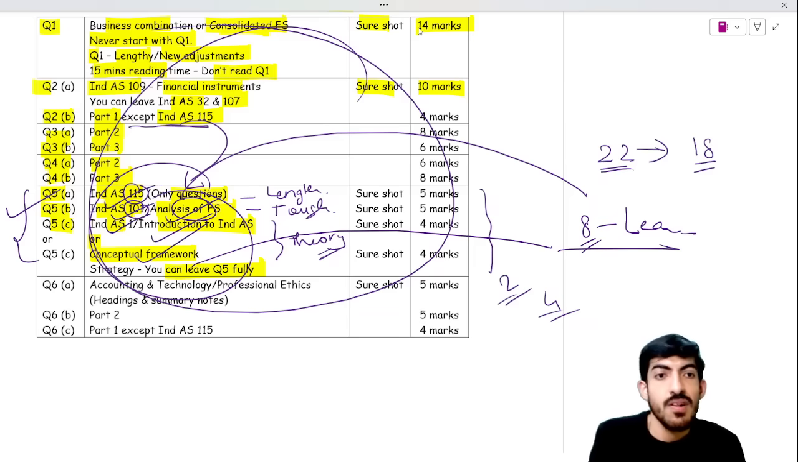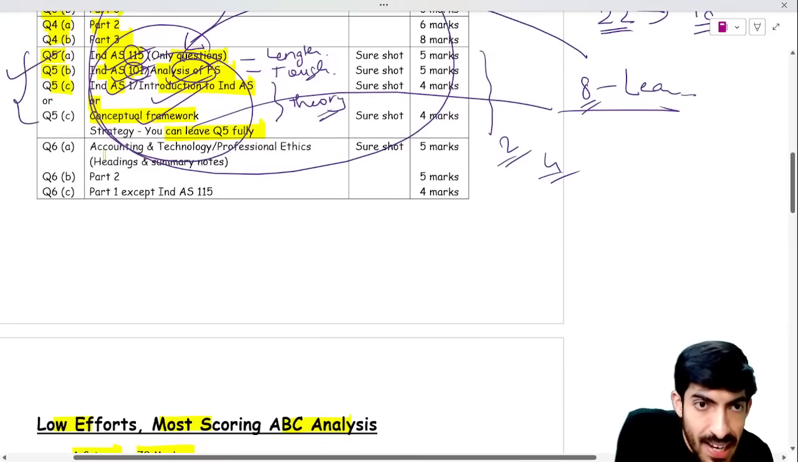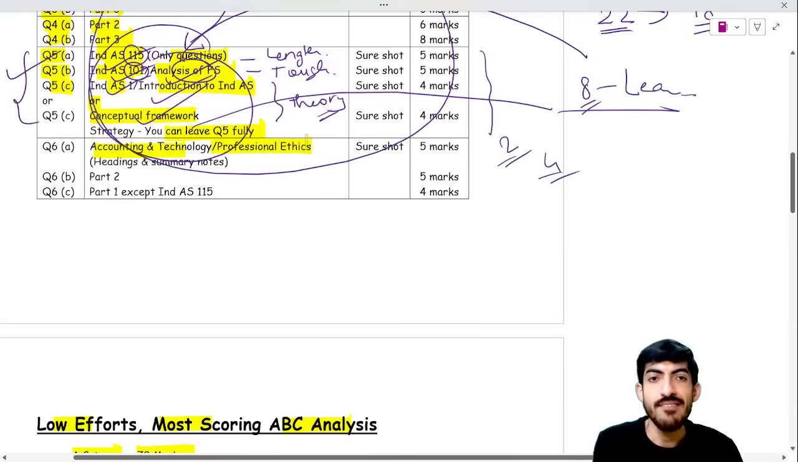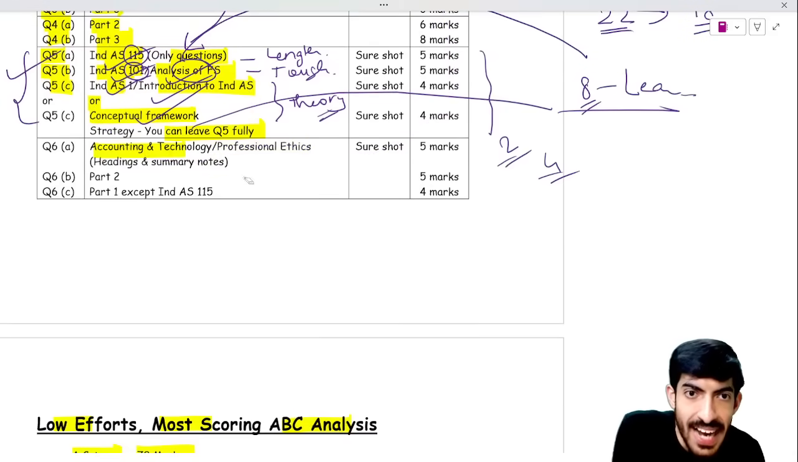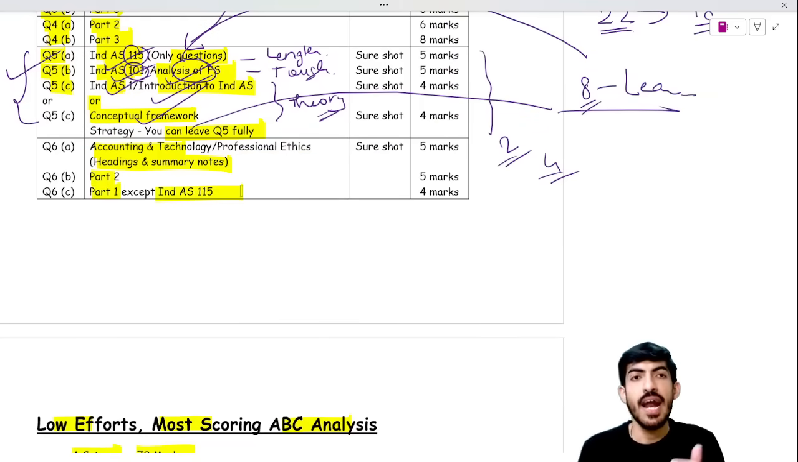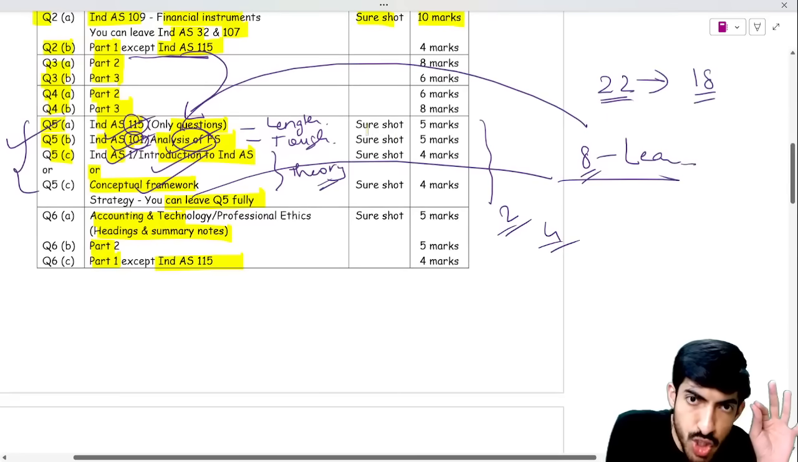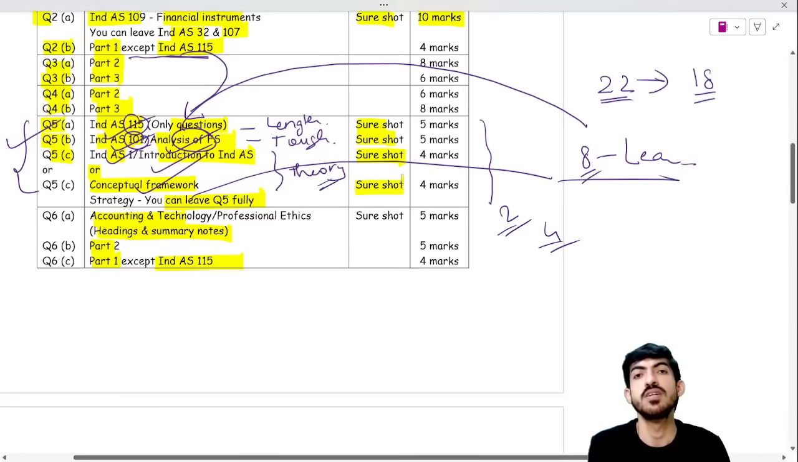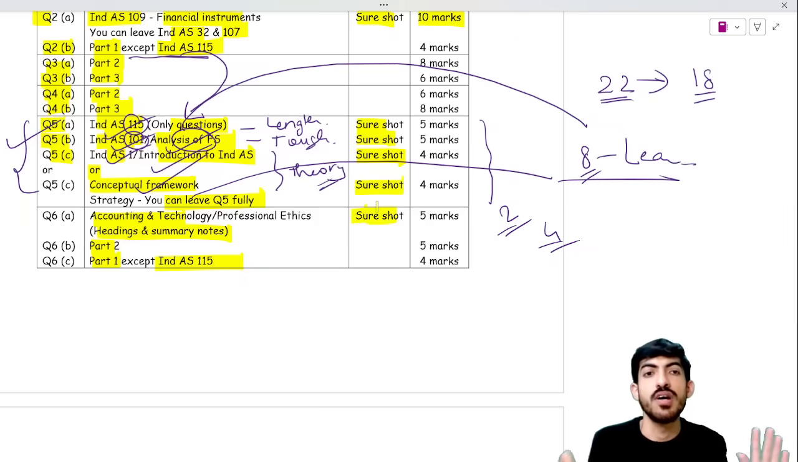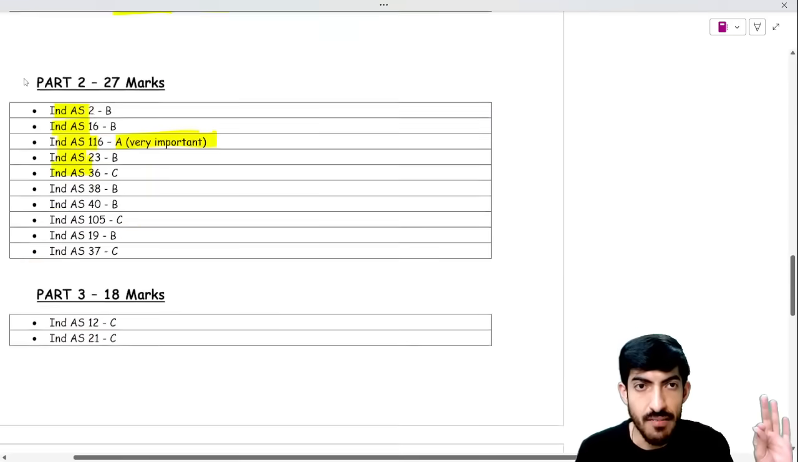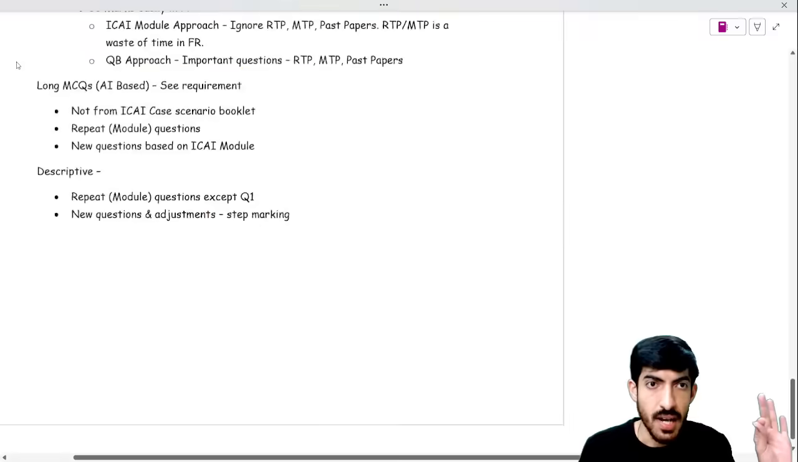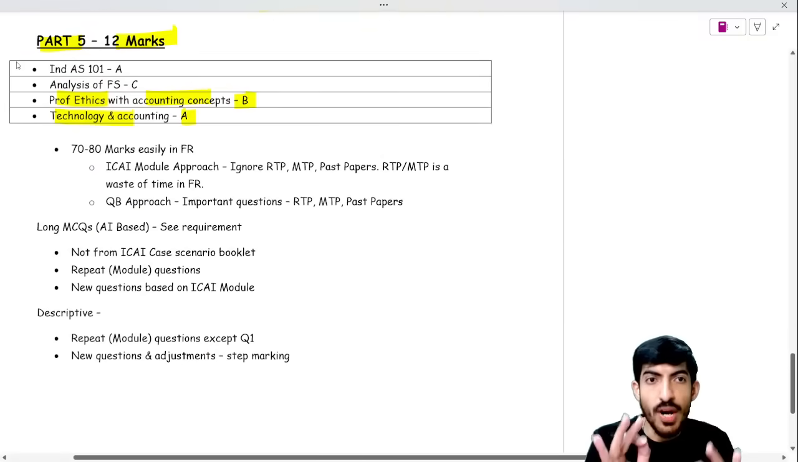Again, sir. Question number 6A, accounting and technology or professional ethics, anyone will be asked. You can just focus on headings and use any summary notes. Don't refer to the ICAI module for this. And again, part 1, except Ind AS 115. See, these are short questions. Question 5 is short, and question 6 is short: accounting and technology or professional ethics, anyone will be asked. Right? Yes, sir.